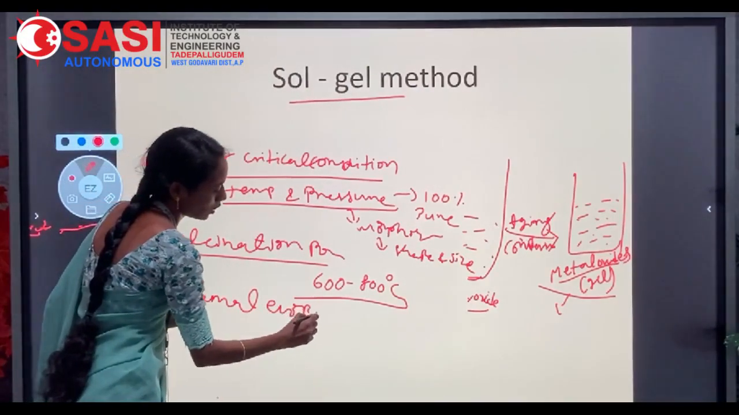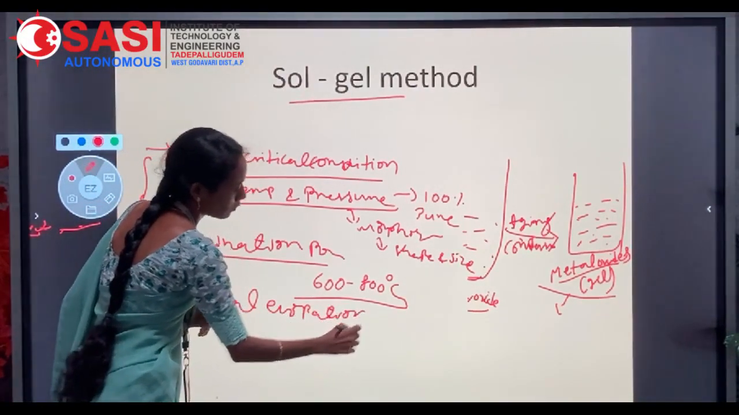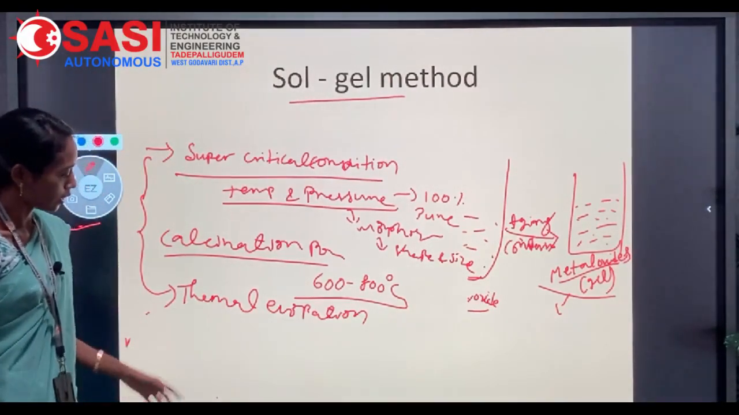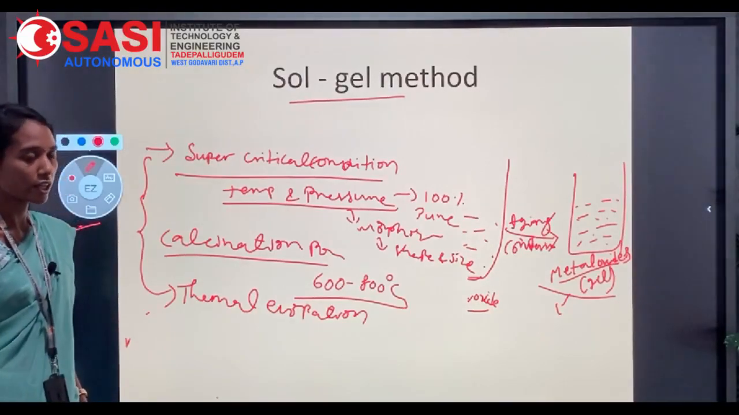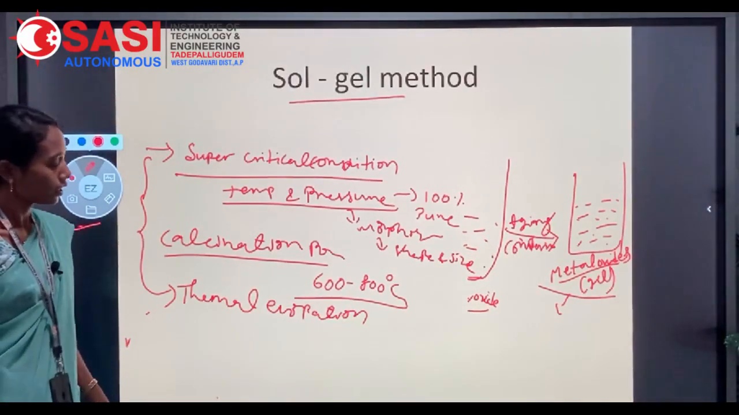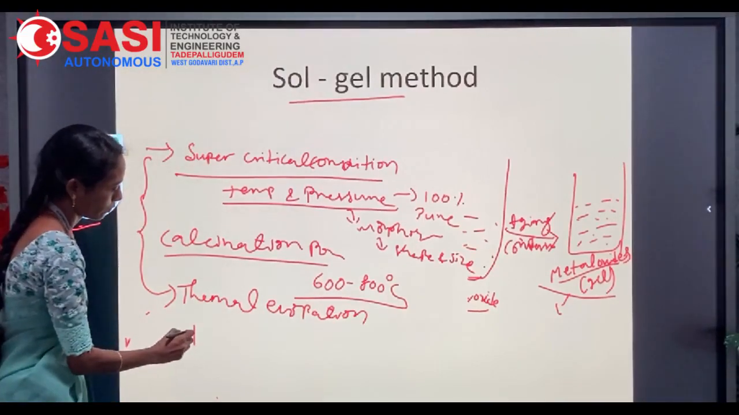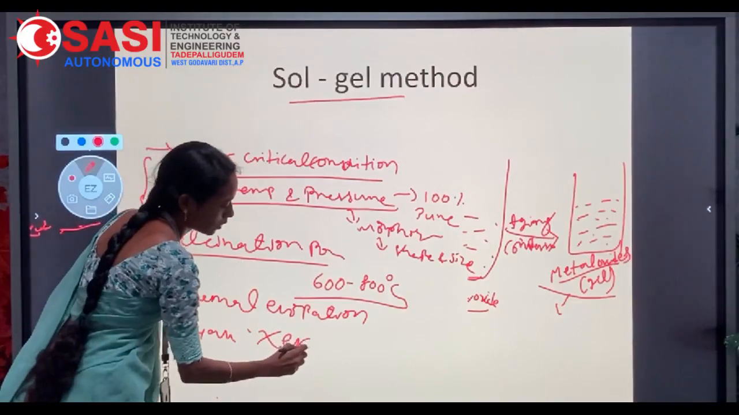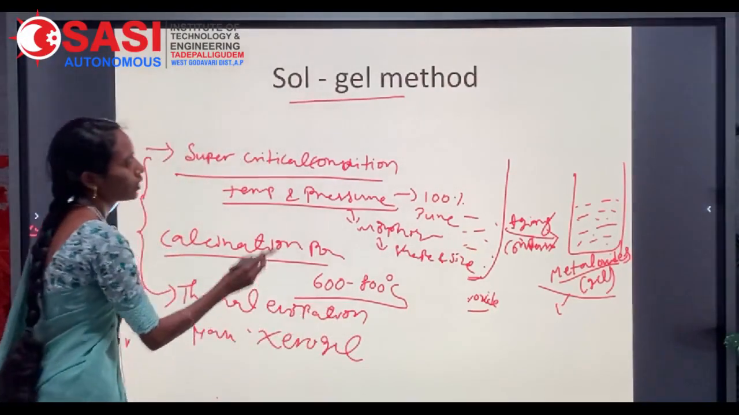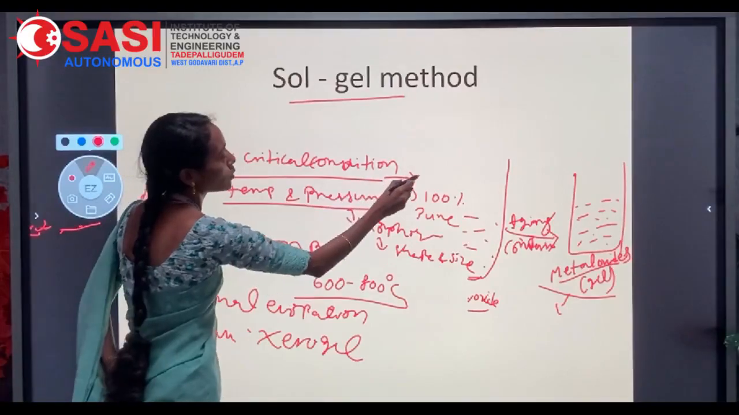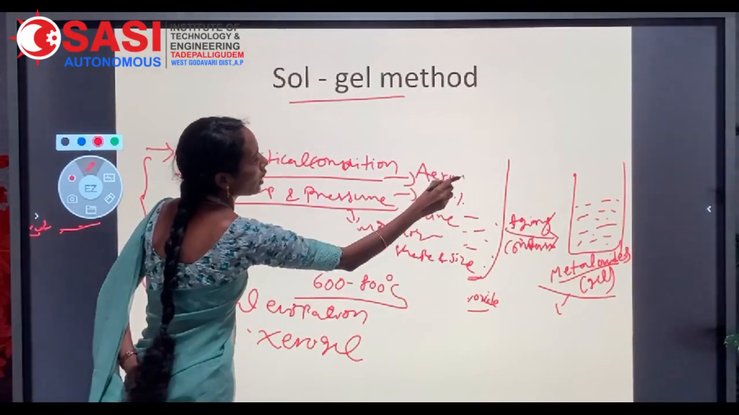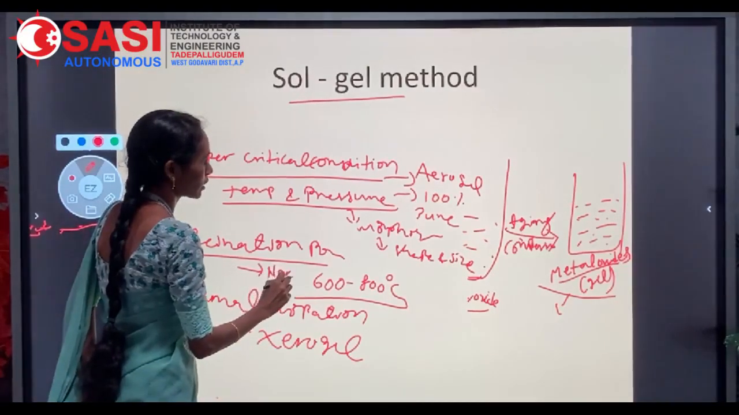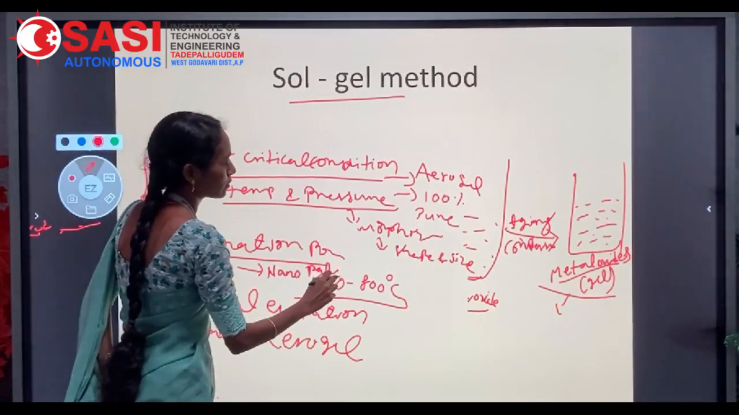Thermal evaporation method. In the thermal evaporation method, the gel is exposed to room temperature conditions, then we can get the nanoparticles. In the case of xerogel, here by the supercritical condition you are getting the aerogel. Here by the calcination process you can get the nanoparticles.